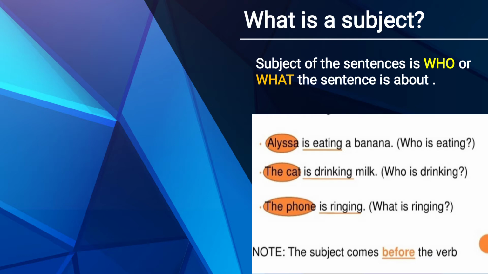Now we also learned in our previous presentation about helping verbs and main verbs. In all three sentences, eating, drinking, ringing are the main verbs, the action done by the subjects. Is is the helping verb. Why is it the helping verb? Because it adds meaning to the verb. Is eating, is drinking: so is is the helping verb and eating, drinking, ringing are the main verbs. And the subject is placed before the verb.